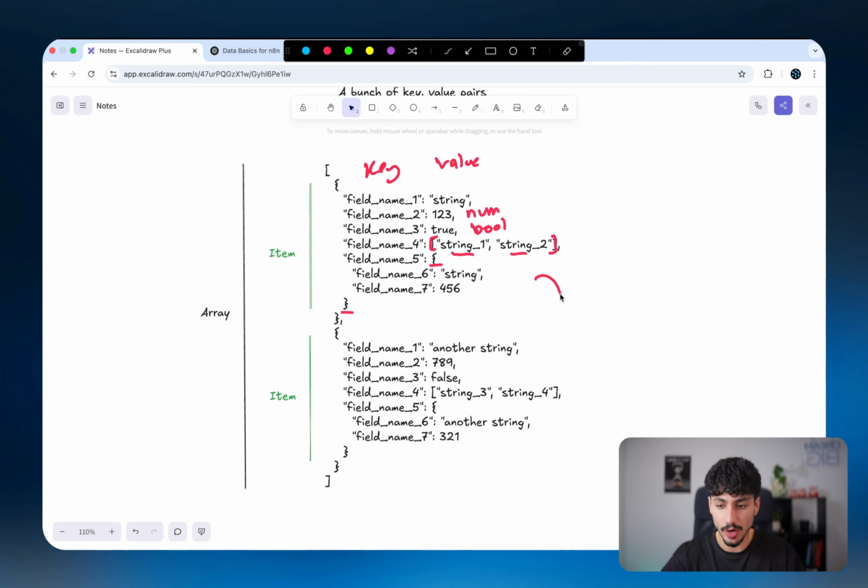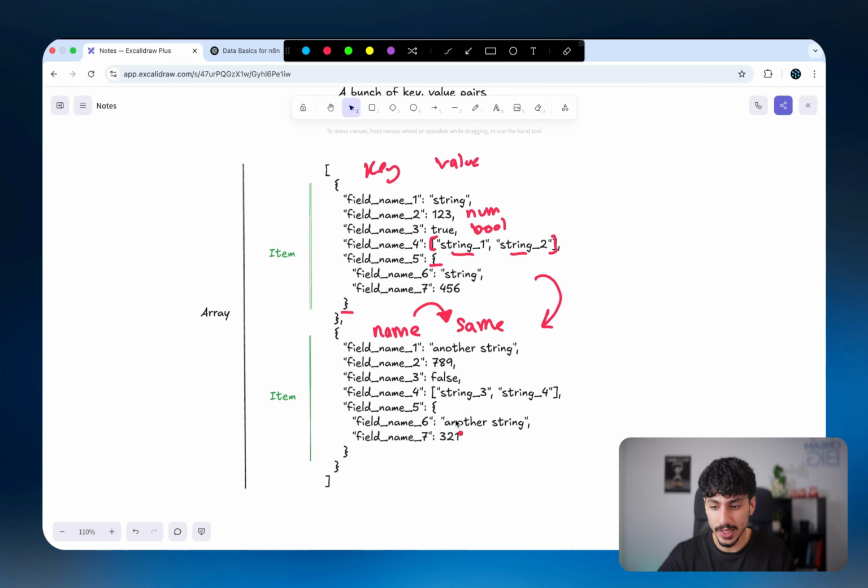Now, the second object is of the same exact type as the first object. And the way I know that is that all of the keys have the same exact name, and the type of data inside the value for each key is the same. Because as you can see, field number 1 is a string, field number 2 is a number, field number 3 is a boolean, field number 4 is an array, field number 5 is an object.